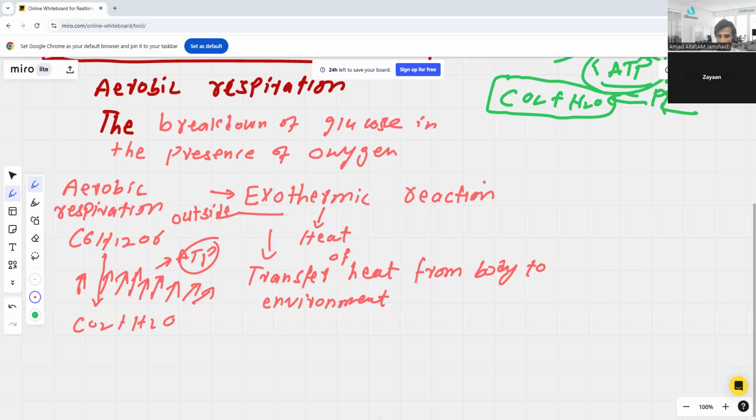Okay, so let's summarize all this. Aerobic respiration: glucose plus oxygen gives you carbon dioxide plus water. So energy is transferred to the environment, which you can say is in the form of ATP. We will talk about this further as well.